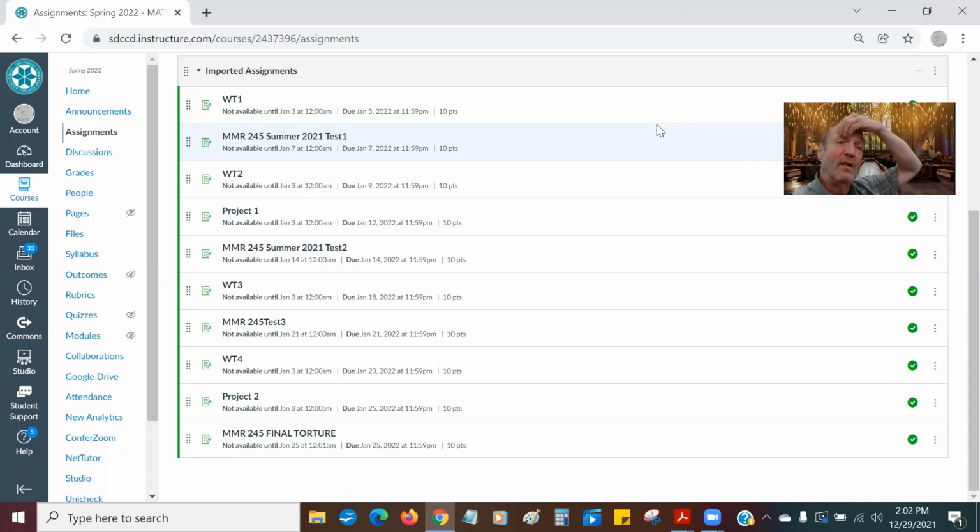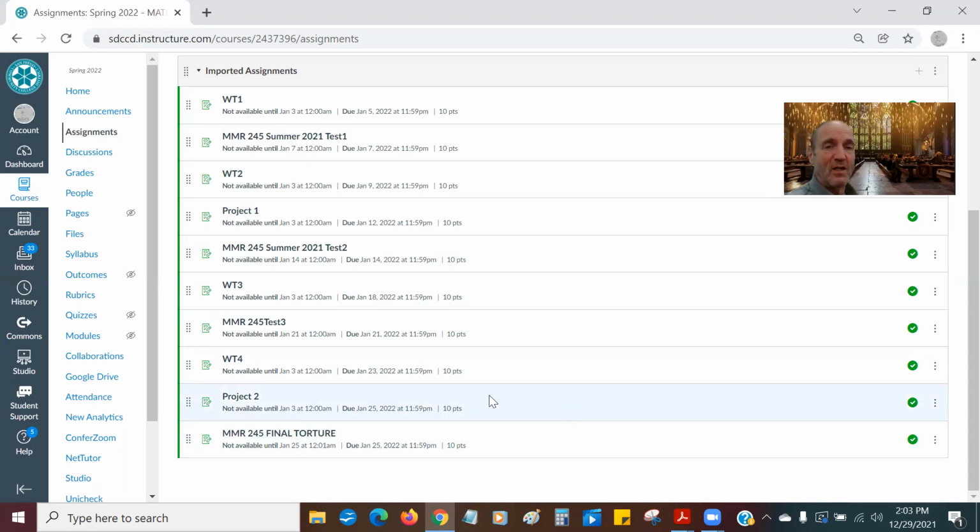But it has to be done that day. It has to be completed that day and submitted that day. And you're going to submit it by uploading it to Canvas. Or you're going to upload it right in here. And really, that's the way it works. Our final is on the 25th. That's when the course ends. Project 2 is due on the 25th.